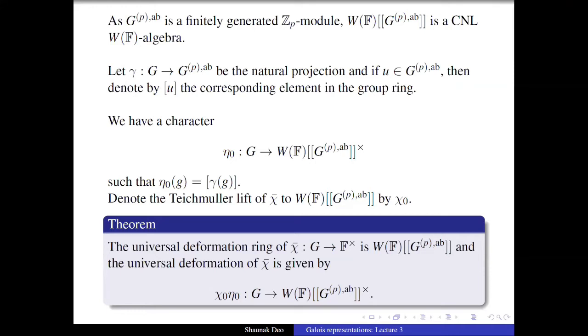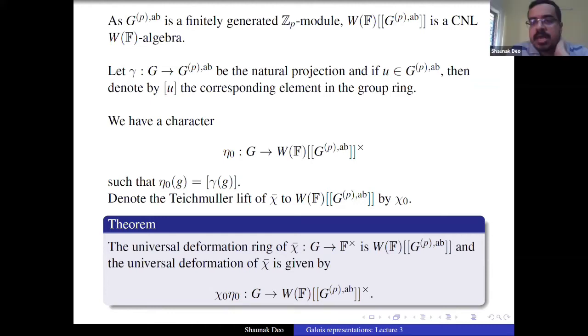Shaunak, I have a question. Yeah. So the deformation ring doesn't care about chi bar, is it? Yeah, because this is one dimensional, it doesn't care about chi bar. Okay.